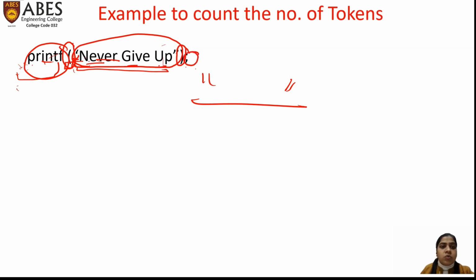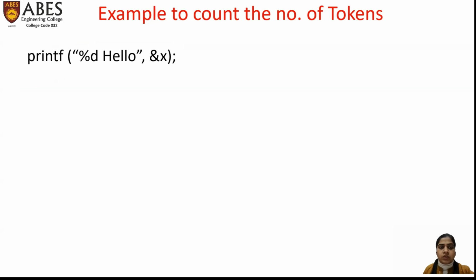So there are 1 2 3 4 5, there are 5 tokens in that. Printf, 1 2 3 4 5 tokens in that. Students always make a mistake here thinking that there are 9 tokens, but this is wrong. There are 5 tokens in that. A string constant will be treated as one token.